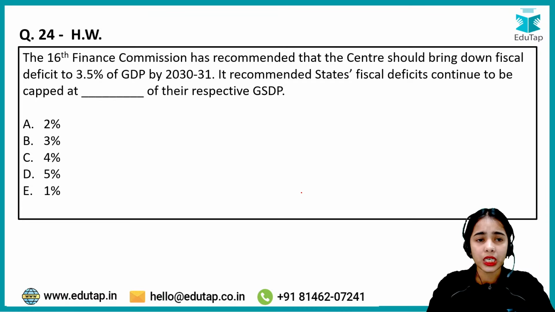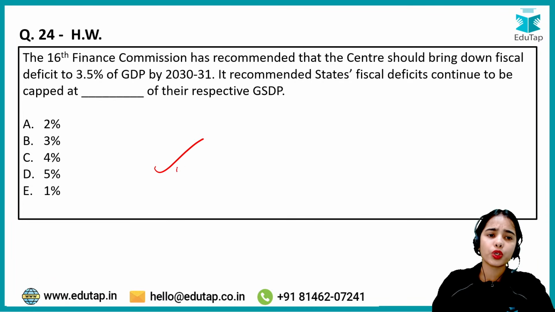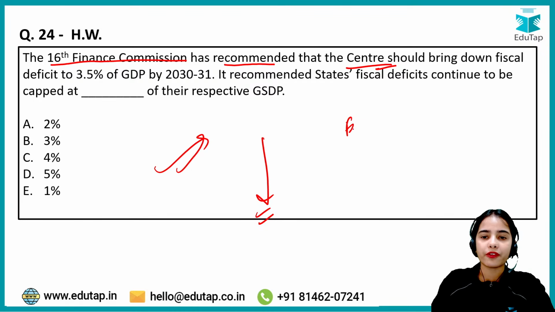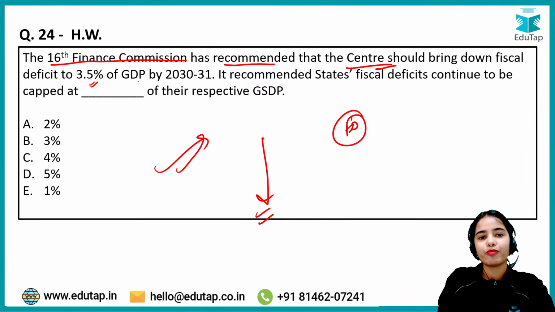Okay. Now coming to the homework question. So this is your homework question that you have to answer in the comment section below. The 16th Finance Commission has recommended that the center should bring down the fiscal deficit to 3.5% of the GDP